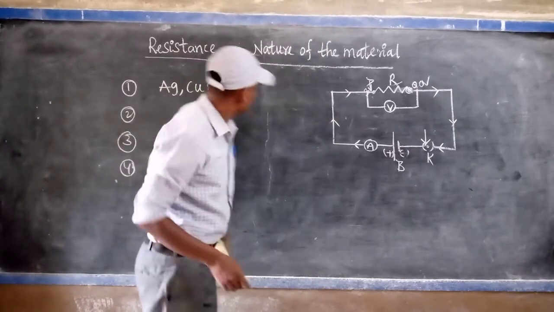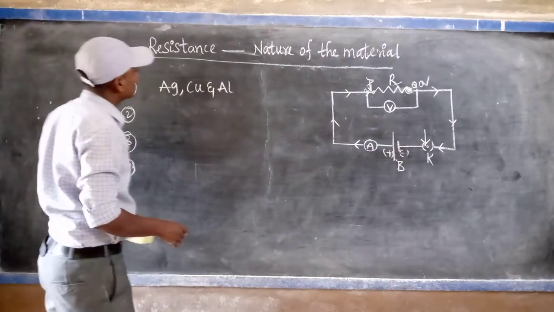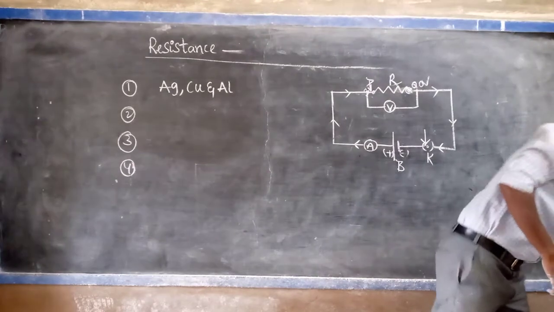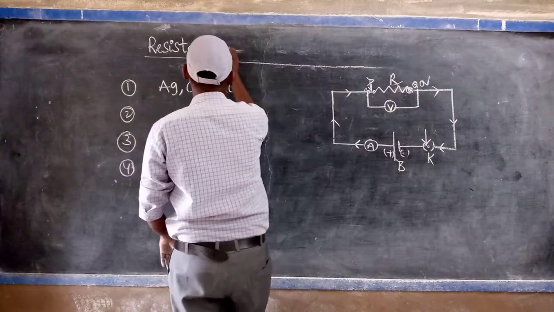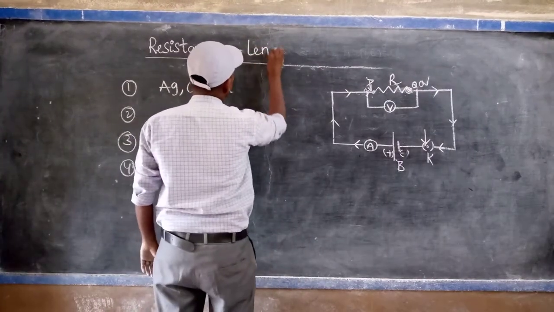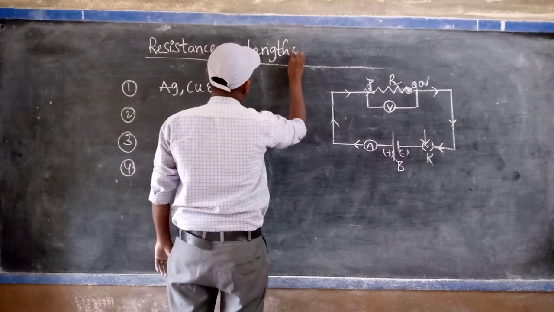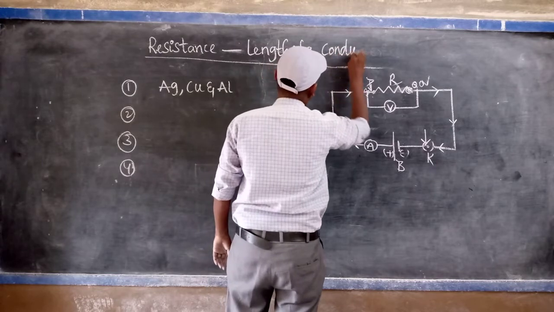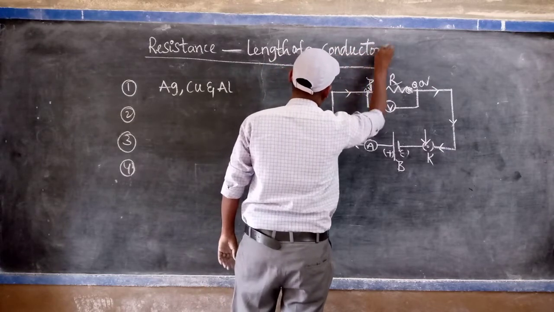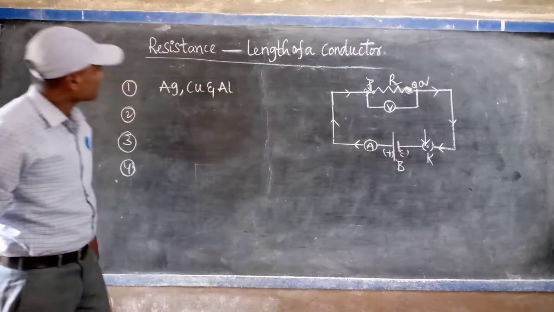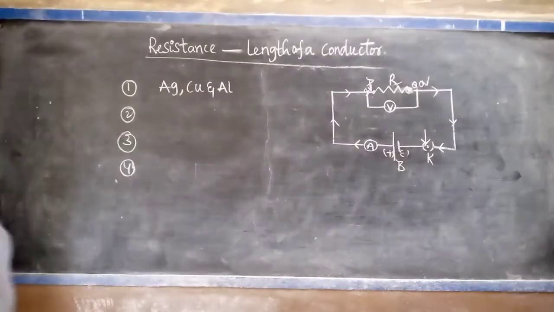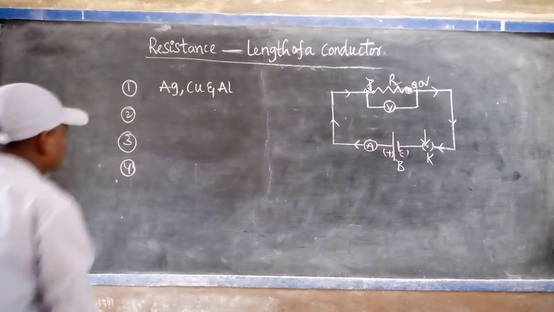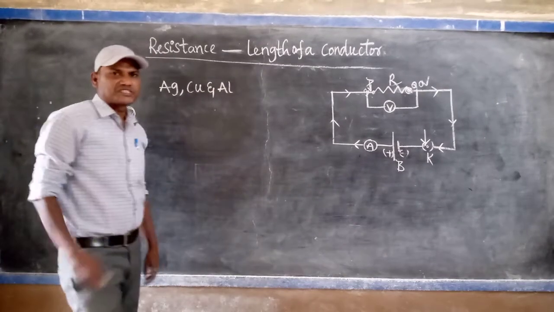So now I give you one homework problem. Try it yourself. The ages of Rahul and Lakshmi are in the ratio 5:7. That is, the present ages of Rahul and Lakshmi are in the ratio 5:7. So you have to take the present age of... Next one is how the resistance depends on the length of a conductor.